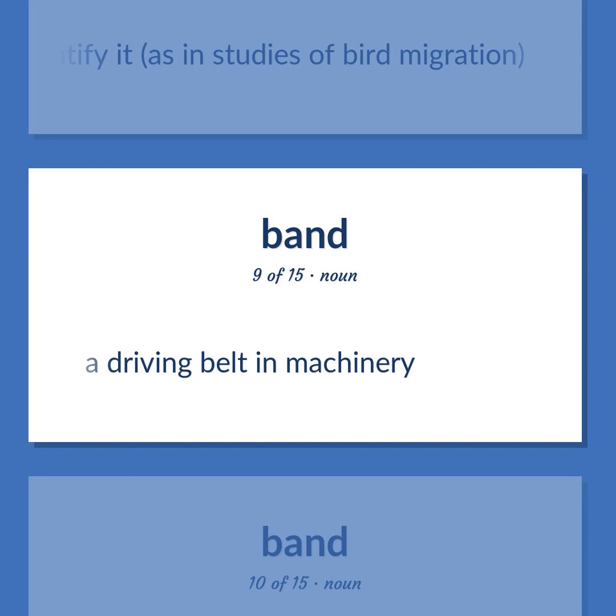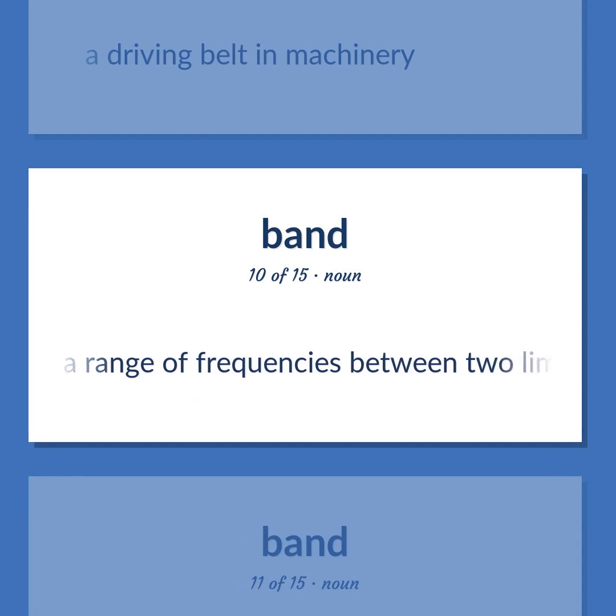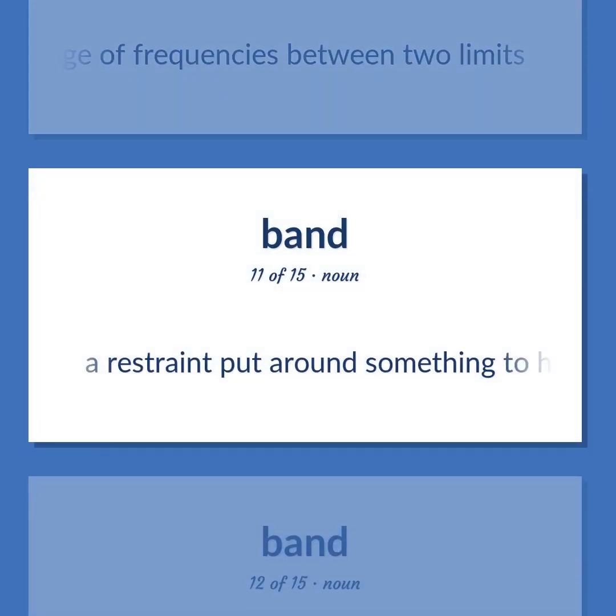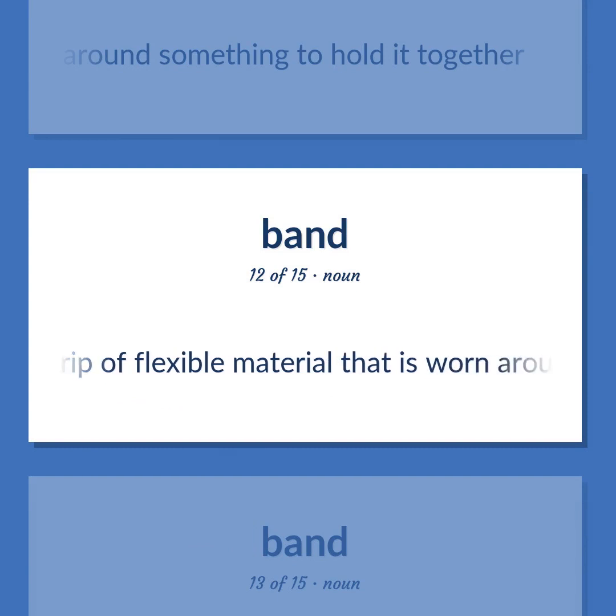A driving belt in machinery. A range of frequencies between two limits. A restraint put around something to hold it together. A thin flat strip of flexible material that is worn around the body or one of the limbs, especially to decorate the body.